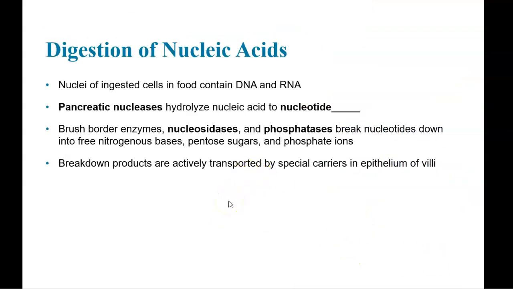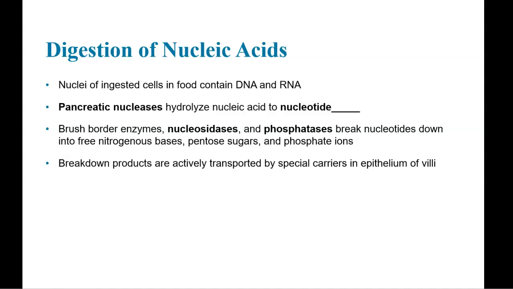For the digestion of nucleic acids, nuclei of ingested foods contain DNA and RNA, and there are pancreatic nucleases that hydrolyze nucleic acid to nucleotide monomers. Then there are brush border enzymes that include nucleosidases and phosphatases that break down the nucleotides into nitrogenous bases, pentose sugars, and phosphate ions.